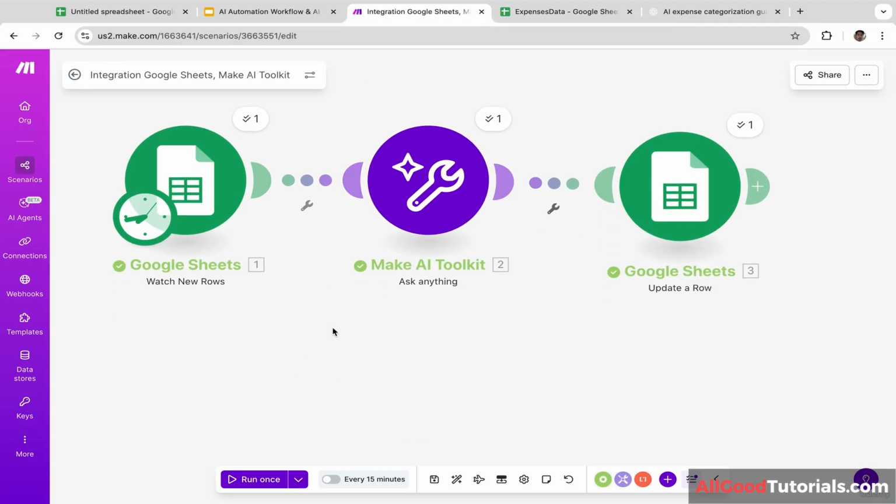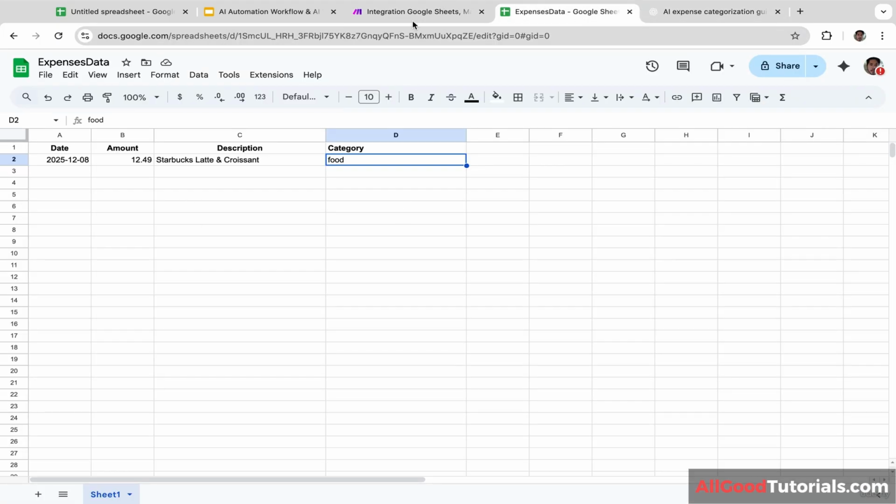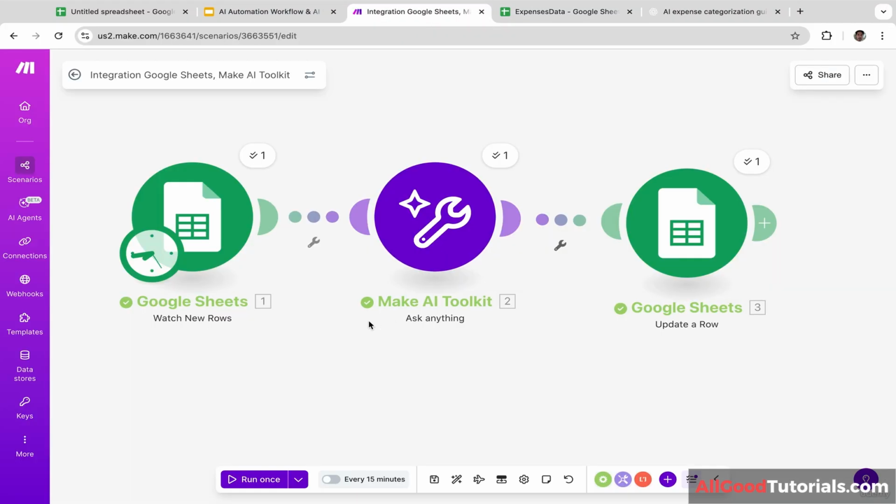Actually, you have two options. You can run the automation once, just click on this button, or you can automatically run the automations every 15 minutes. You can activate this, just click this. So if you add more transactions to this Google Sheet, every 15 minutes, AI will update the cell.